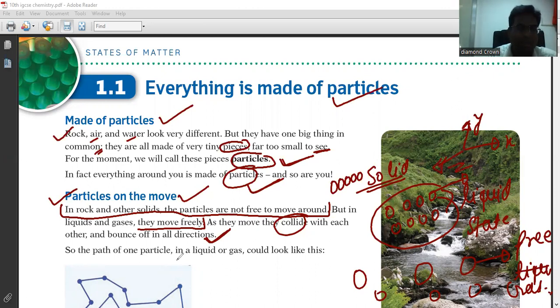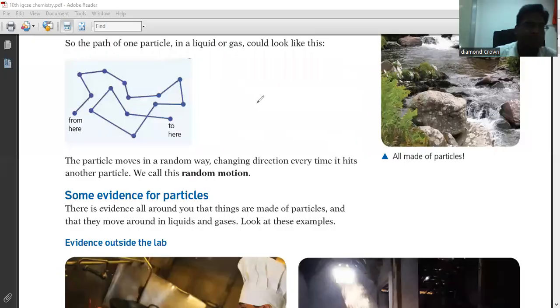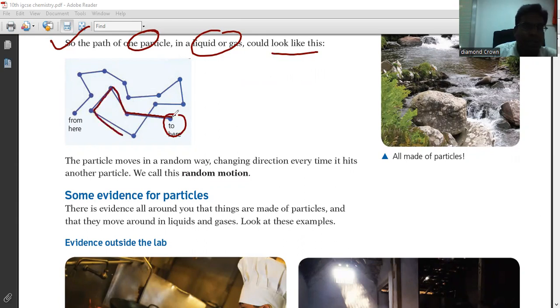The path of one particle in liquid or gas could look like this. So I will explain this point. Suppose the particle is here, and it goes like this, right? This is the path of the particle which is moving around.